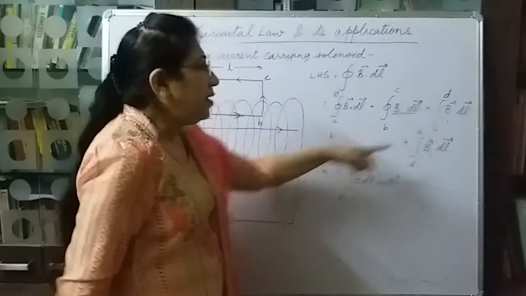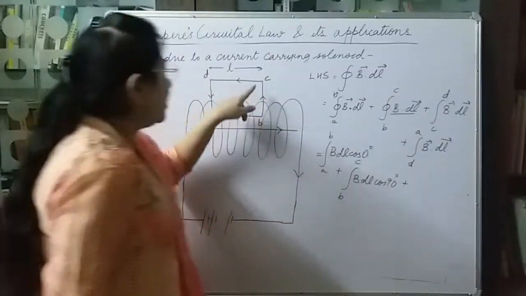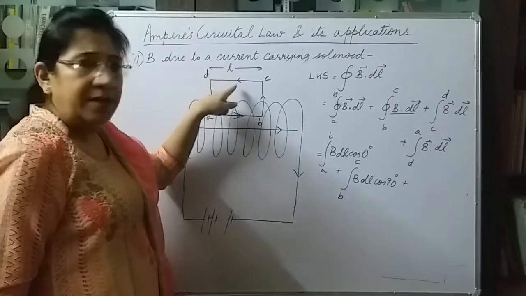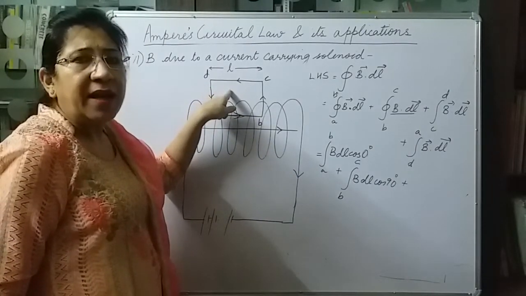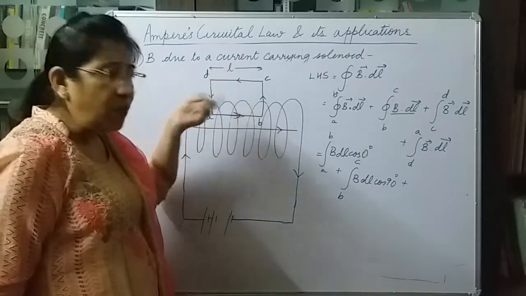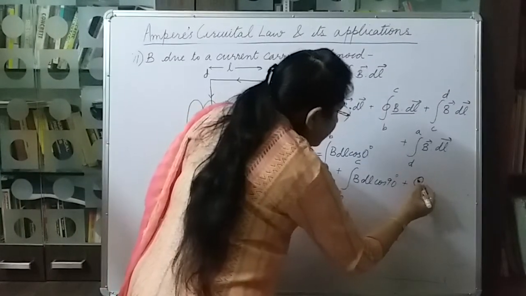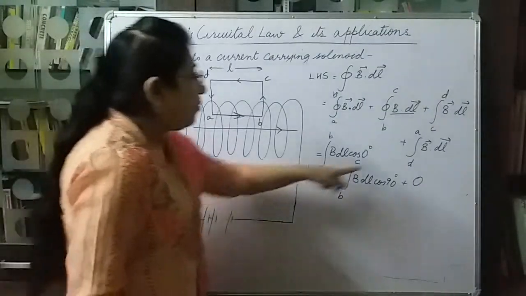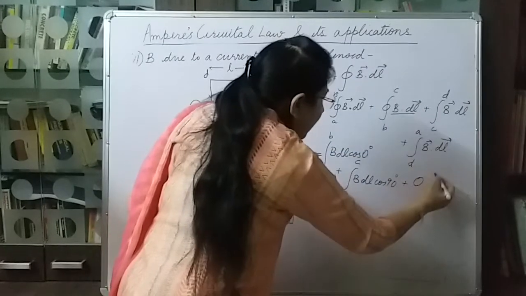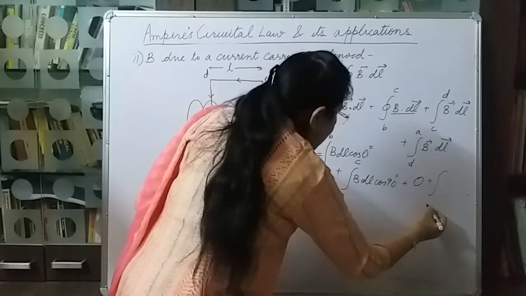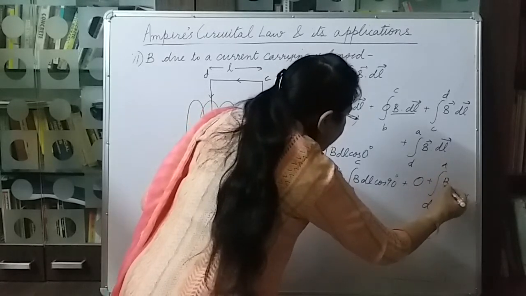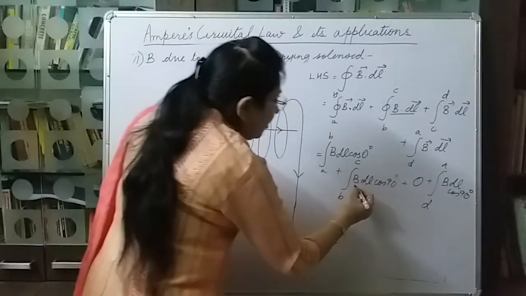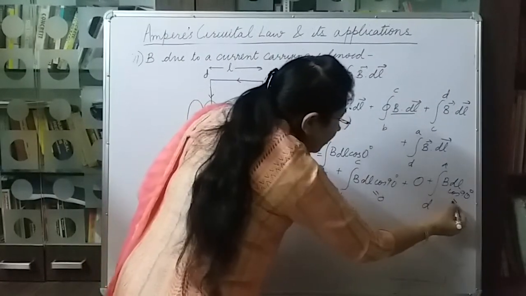The next integral, B dl from C to D. C to D is outside the solenoid, and we had discussed this, that the magnetic field outside the solenoid is 0. Therefore, this will be 0, B will become 0, and again in the last integral from D to A, the angle between B and dl is again 90. So, B dl cos 90. This integral becomes 0. This integral becomes 0.